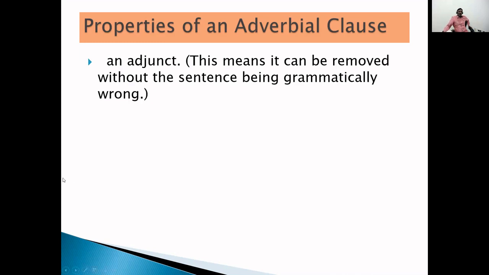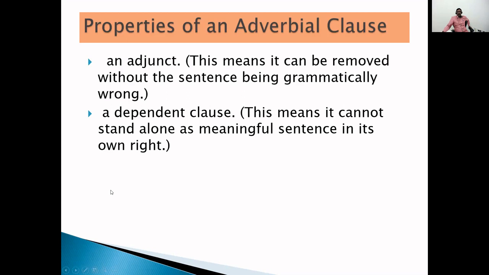Now look at one more property of adverbial clause, a dependent clause. Already you know well, adverbial clause is a dependent clause. This means it can't stand alone as a meaningful sentence in its own right.